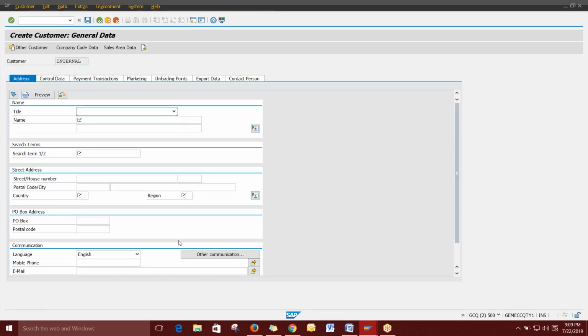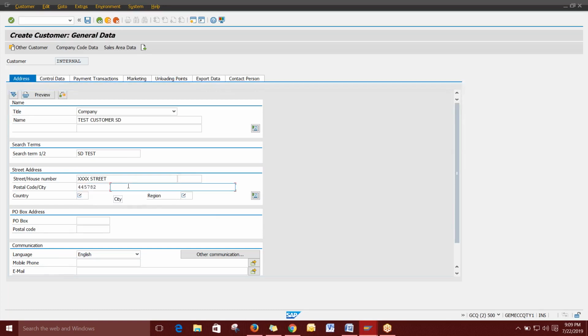The page is quite normal, all the basic things that you have seen in many ERPs. I'm just giving company, then I'm giving test customer SD. Street number, anything you can give, so I'm giving XXX street and any postal number.